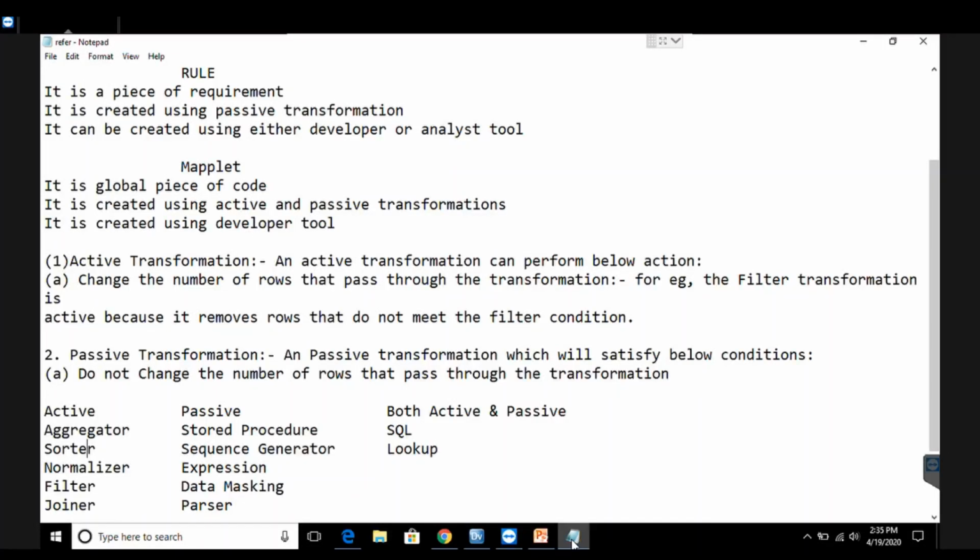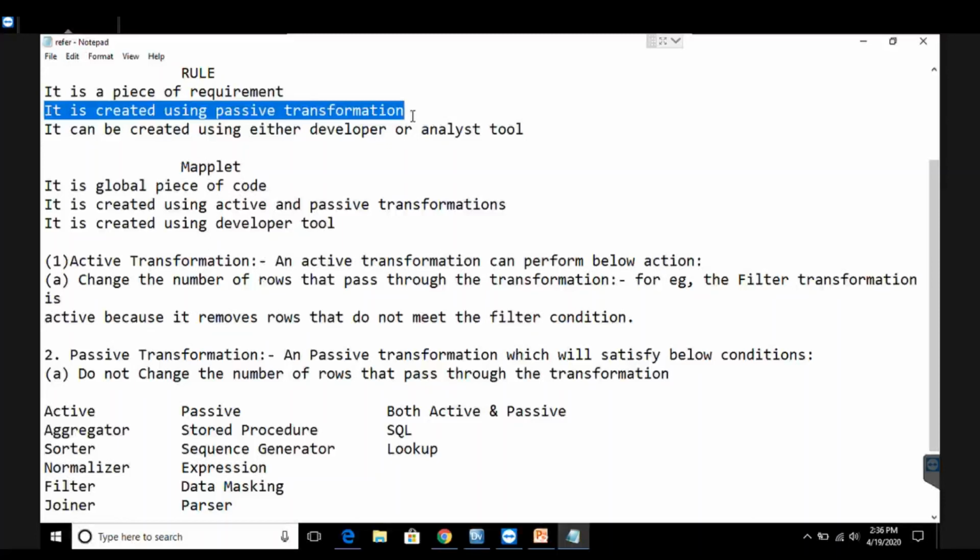Now, what are rules? Rules are nothing but a specific task or a piece of requirement which can be implemented as and when required. I call it a protocol or a standard which can be implemented on a profile or on a reference table or on a mapping to meet a particular set of requirements. So the question comes to our mind: how do we create a rule? Rules are basically created using passive transformations.